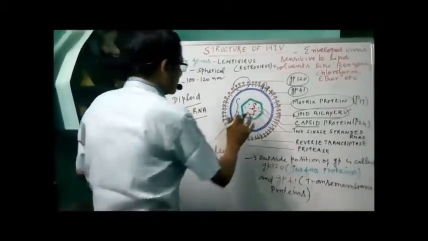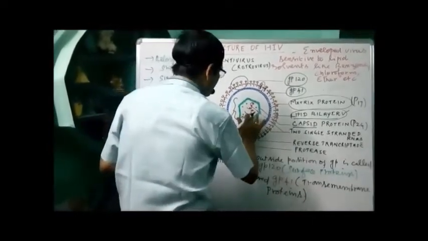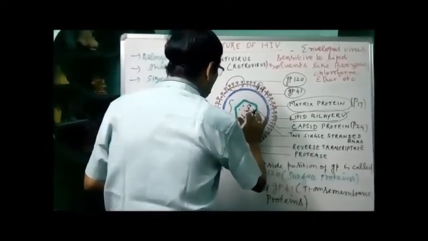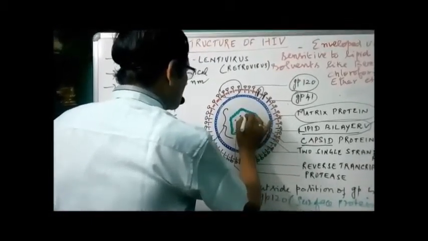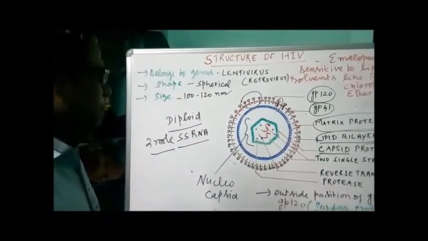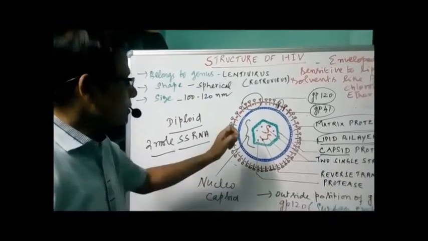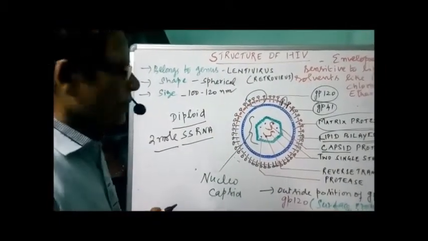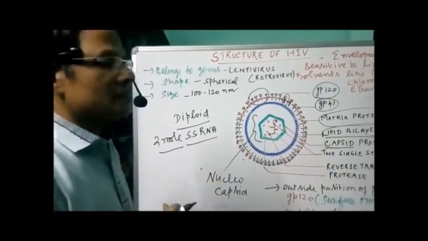Now attached to this we have an enzyme, and this is called reverse transcriptase. The reverse transcriptase enzyme is attached to the single stranded RNA, and both strands have reverse transcriptase attached.